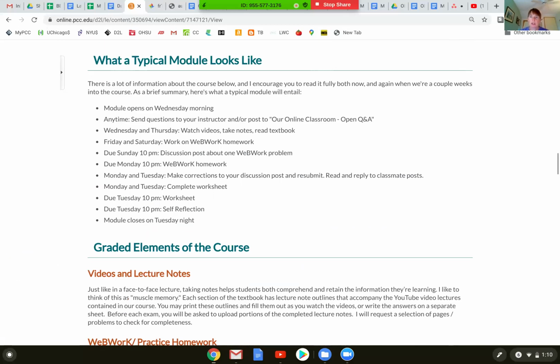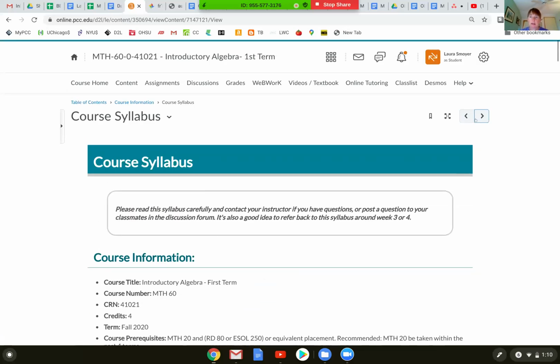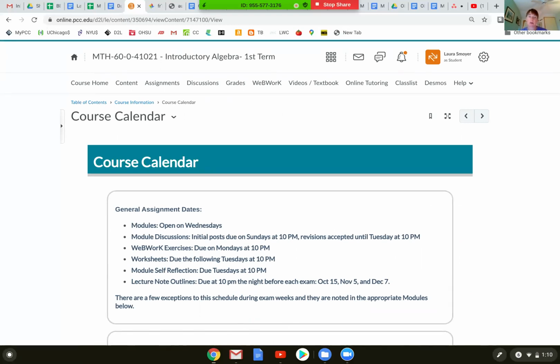Up at the top of the page, we can click through to the next item in this course information folder, and that is the course calendar. The course calendar explains that we're going to have things due at different times. It's staggered throughout the week to make sure that your work is spread out over several days, and also to allow me to give you feedback at more than one time during the week. So the modules are always going to open on Wednesdays, and then you'll do a discussion post on Sunday. Web work is due on Monday, and the worksheet is due on Tuesday, all at 10 p.m.